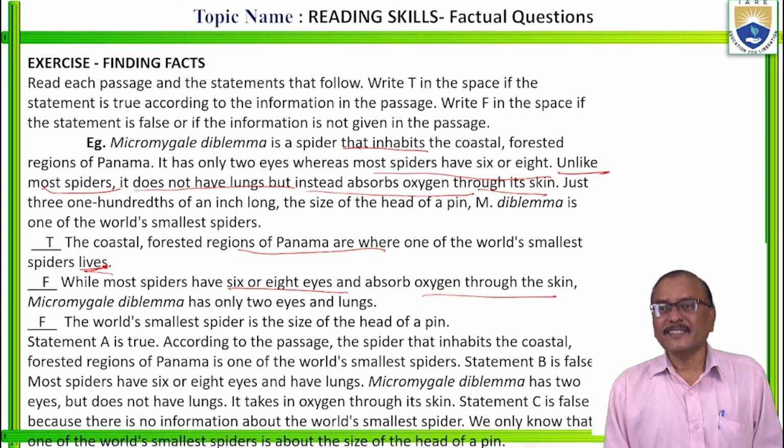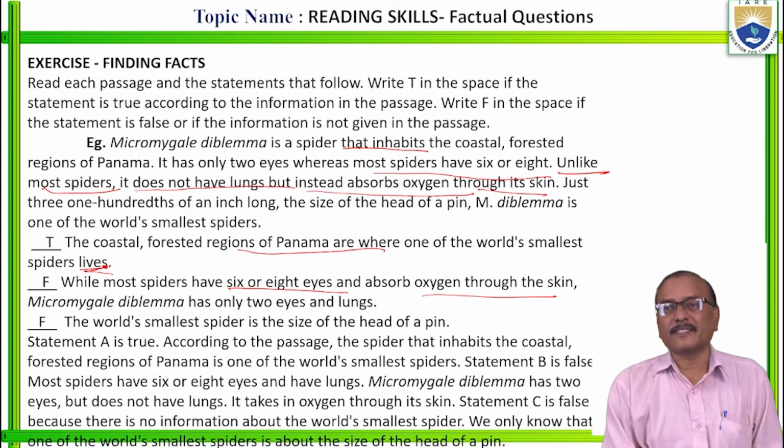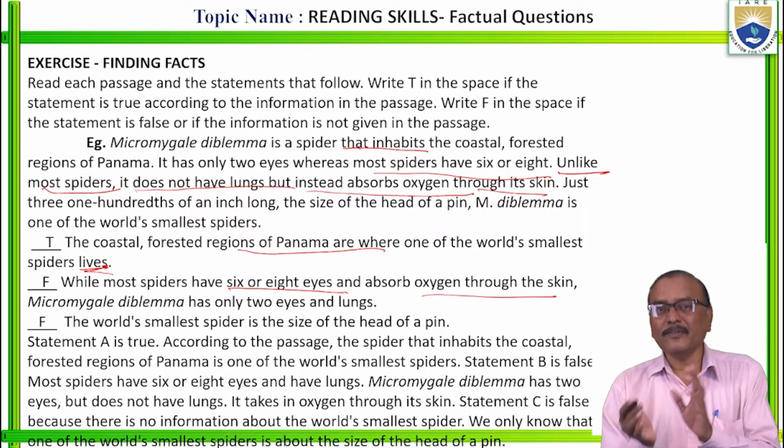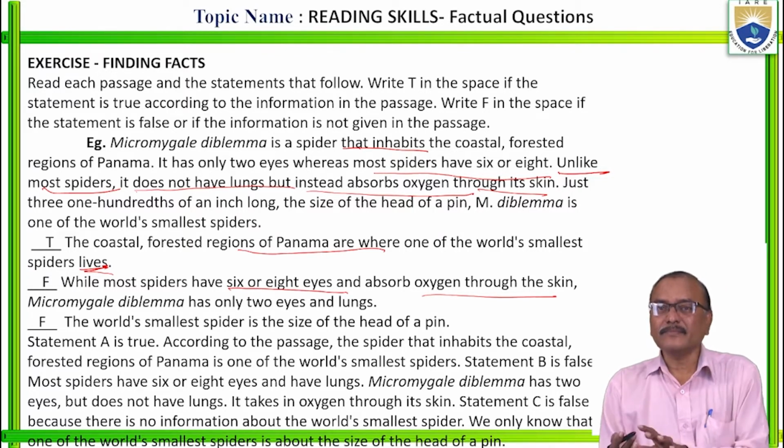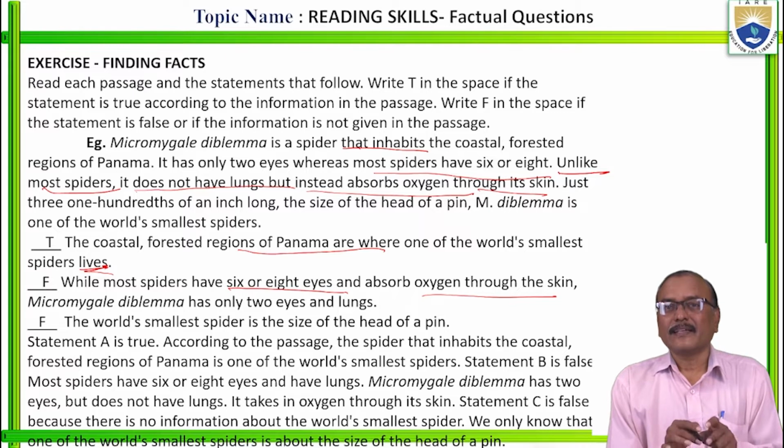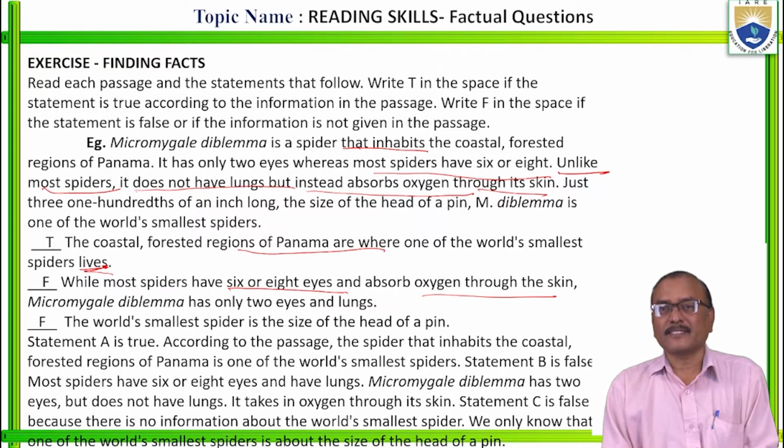Most spiders have lungs. Unlike most spiders, this does not have lungs. Micromegale diblema does not have lungs, unlike most spiders. Most spiders have lungs. Unlike them, this microdiblema has no lungs. It absorbs oxygen through skin.